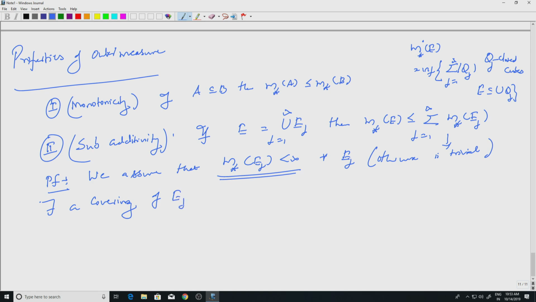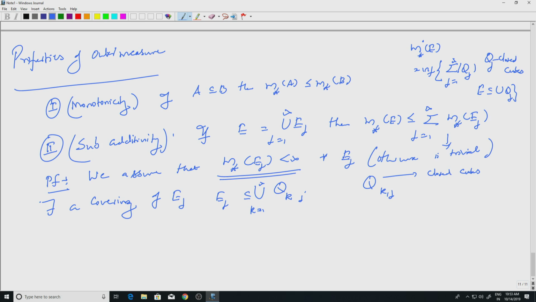So, E_j is contained in the union over k equal to 1 to infinity of Q_kj. What are the Q_kj's? These are closed cubes.